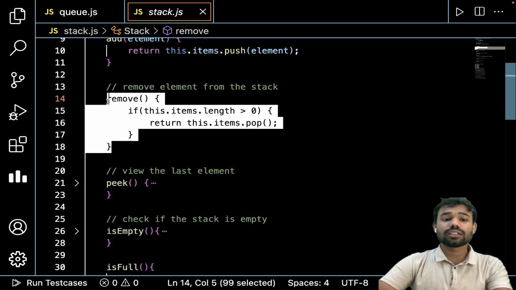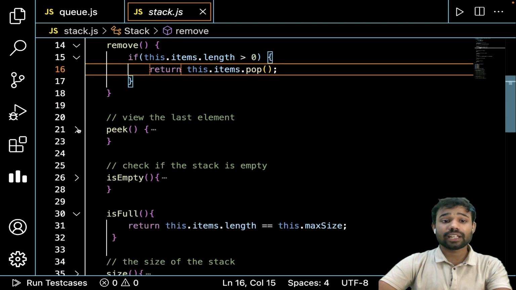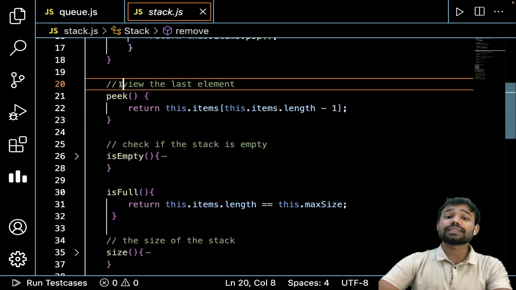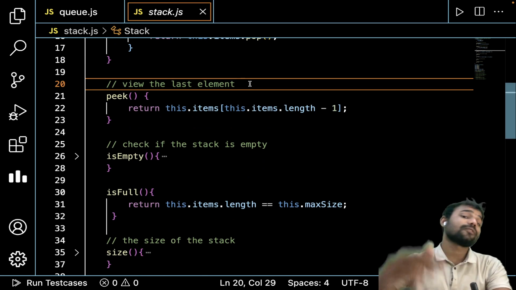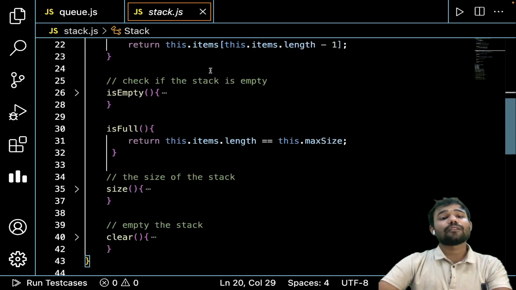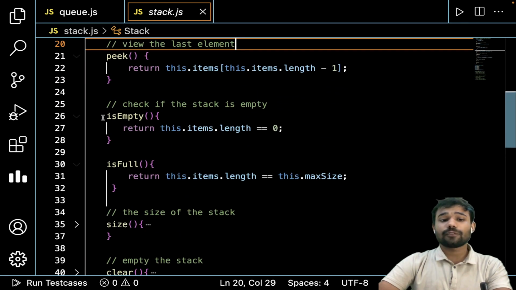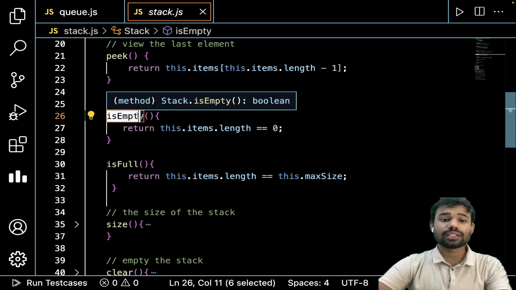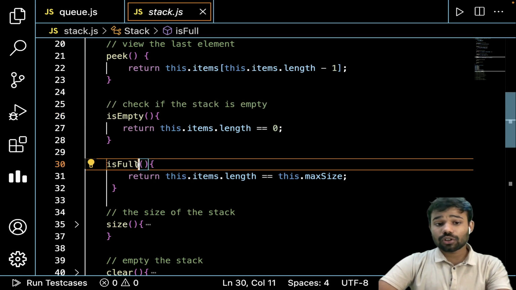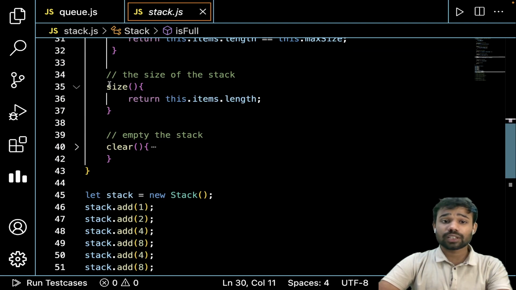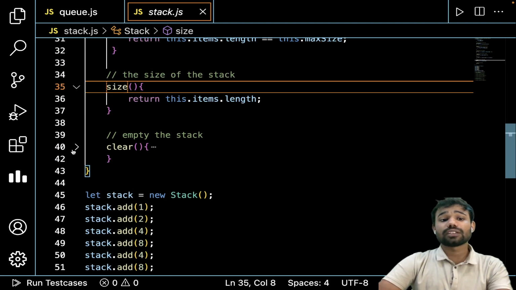Similarly, हमारे पास एक remove function था, we were having a peek function. Just like here we also have peek, but वो वहाँ पर last element बताता था, यहाँ पे एक front element बताएगा. What will be the front element? Okay. Similarly we have the check function for if it is empty or not. We have the check function if it is full or not. We have the function to find a size, and we have a function to clear the stack.